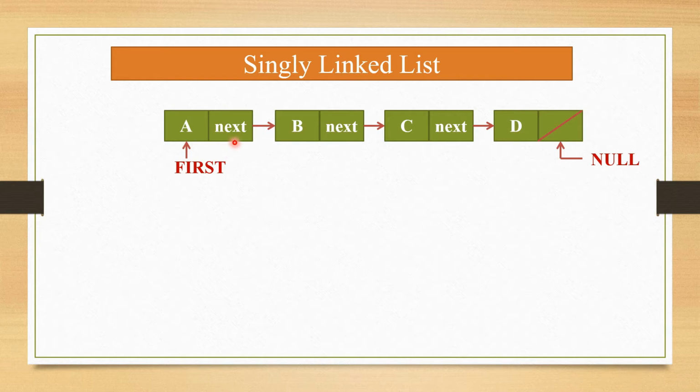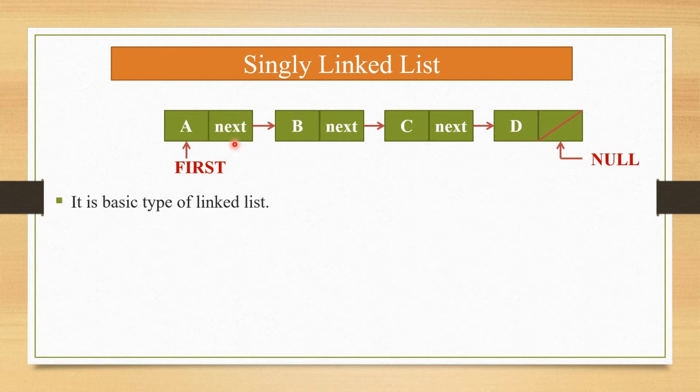The link part is nothing but the address of another node, and by using this address we can connect with the next node. So basically a linked list has a number of nodes which are connected based on address. A node has two parts, one is the info part and the second is the link part. The info part holds elements and the link part holds the address of the next node.